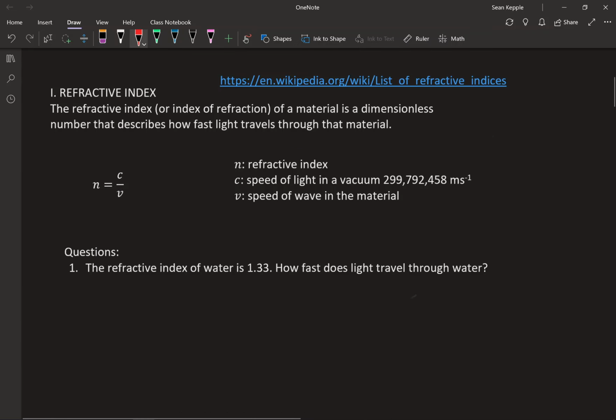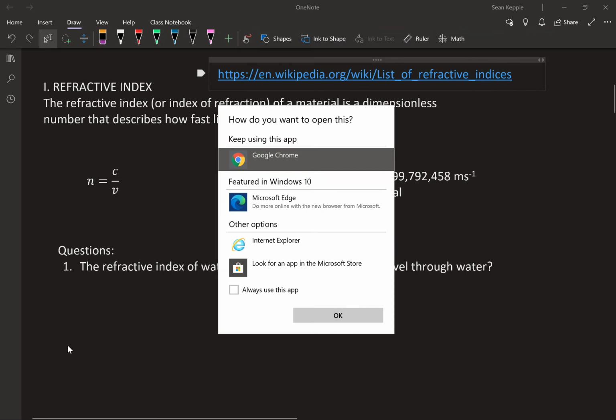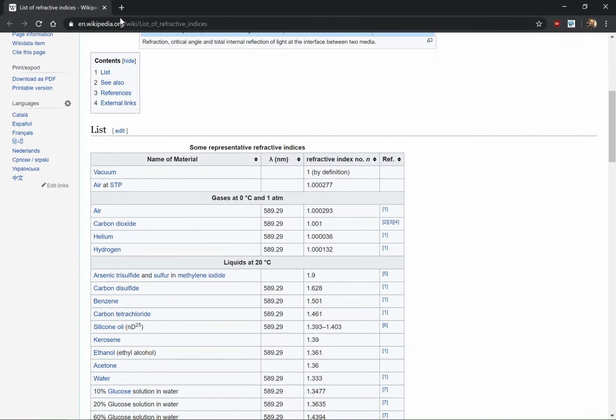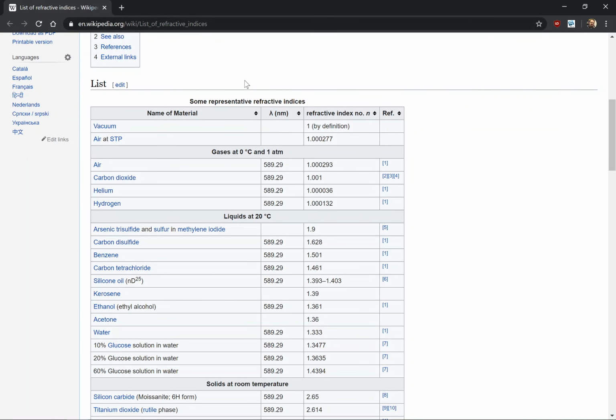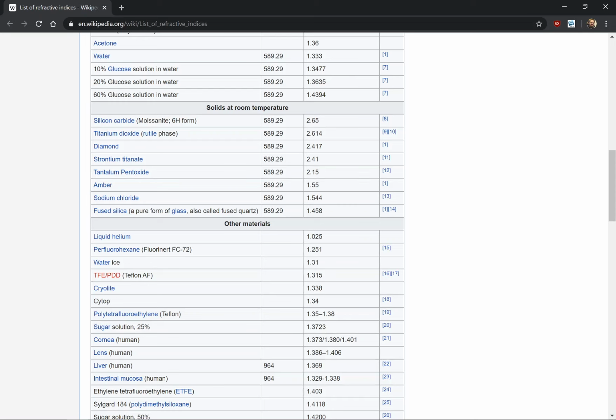Okay, I have this link to a list of refractive indices, so I'll pull this up. This is Wikipedia. I'm going to be using a lot of stuff from Wikipedia today, but if you go to this website, list of refractive indices on Wikipedia, it'll show you a bunch of different materials, and it'll tell you the refractive index of each of those materials. Remember that this number is telling you how optically dense the material is. The higher this number is, the more dense the material is, and the slower light will travel through that material.